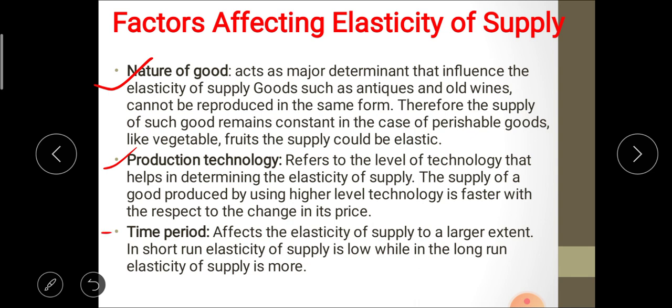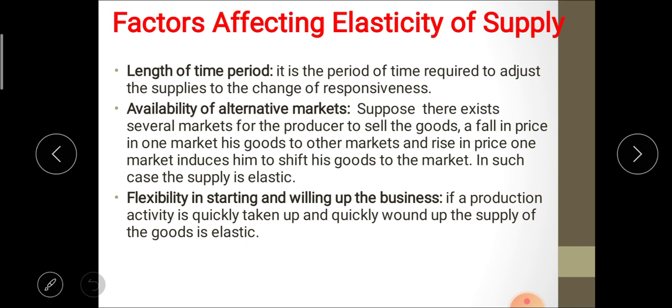The time period affects the elasticity of supply to a larger extent. In the short run, elasticity of supply is low, while in the long run the elasticity of supply is more. Then, the length of time period required for supply to adjust to its change in responsiveness.